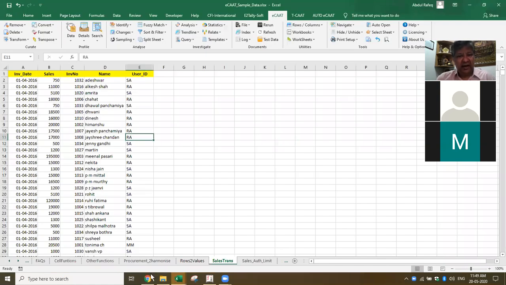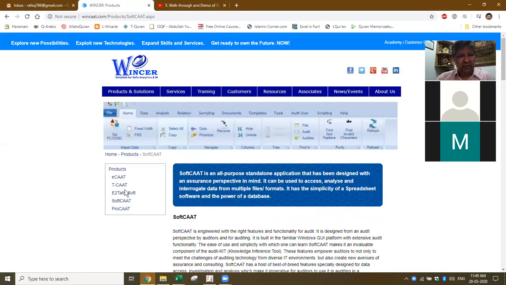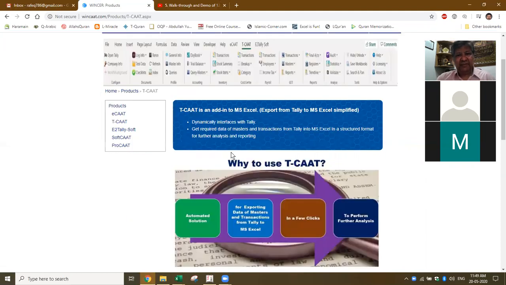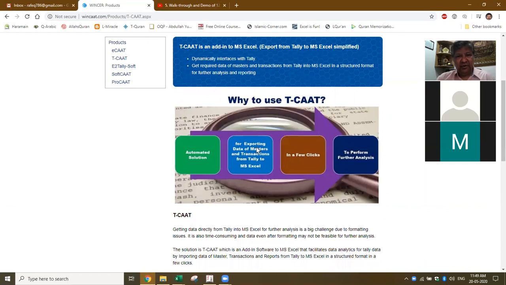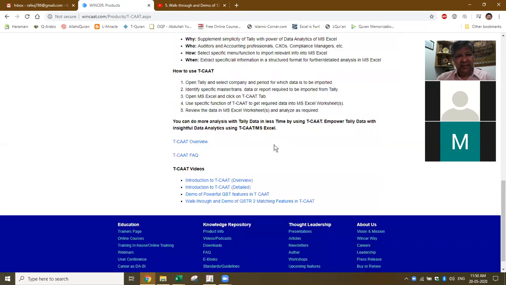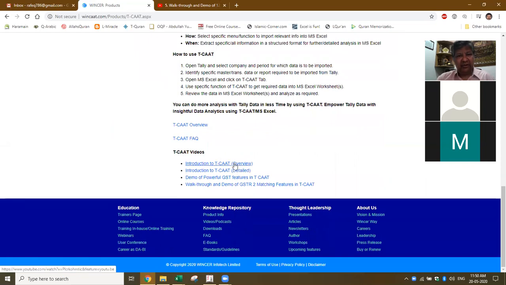Now sir, in our case, if you go to TCAT, I think I couldn't show you TCAT. Now if you see here, why use TCAT? It's an automated solution for exporting data of masters and transactions from Tally to MS Excel in a few clicks, so that you can perform further analysis. I've also got introduction videos and feature demos.